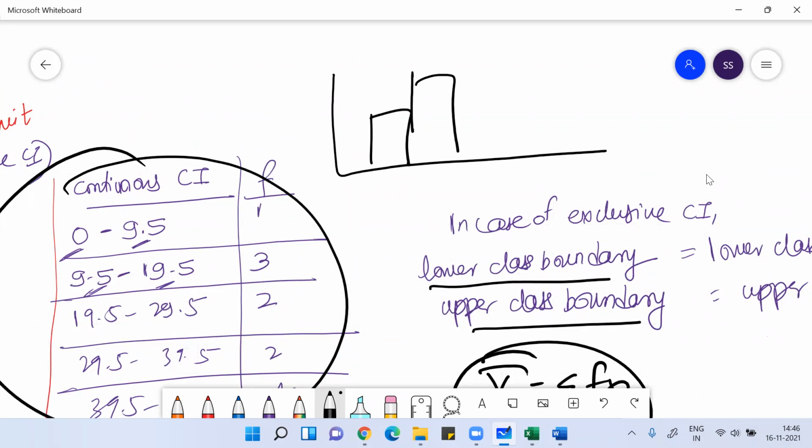If you draw the diagram for this distribution, you'll get something like this form of distribution. This is what we call a histogram. Everyone, any doubt? This representation is called a histogram.